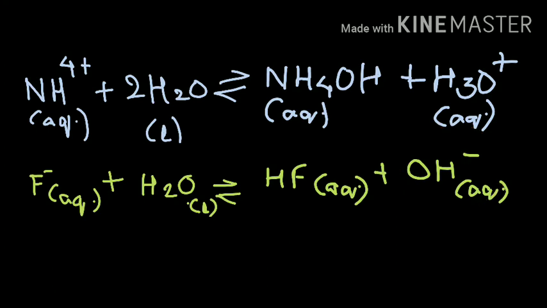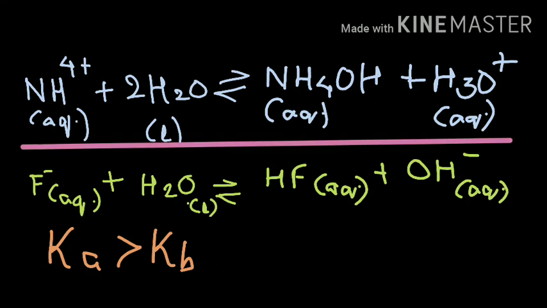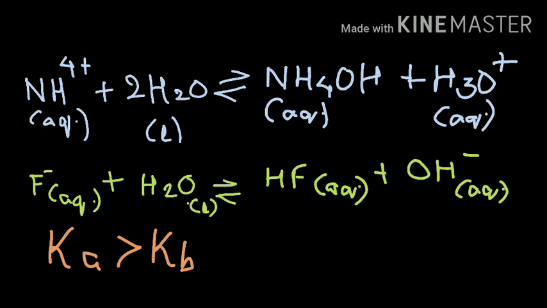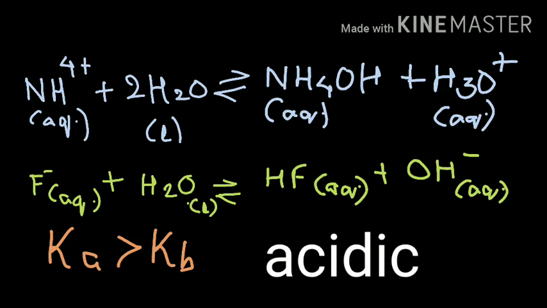And what is our case? Ka is greater than Kb. We know that the acid dissociation constant has a greater value, right? So here in the first reaction the dissociation is going to be slightly greater when you compare it with the second reaction. Hence you say that this solution of NH4F salt is going to be acidic in nature, and we know the acid solution turns blue litmus red.